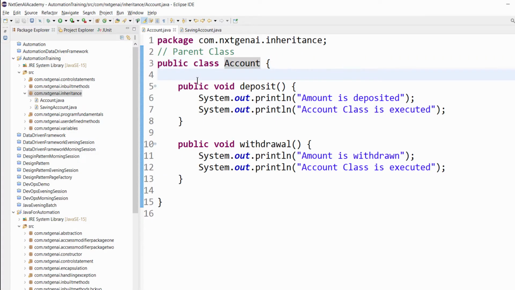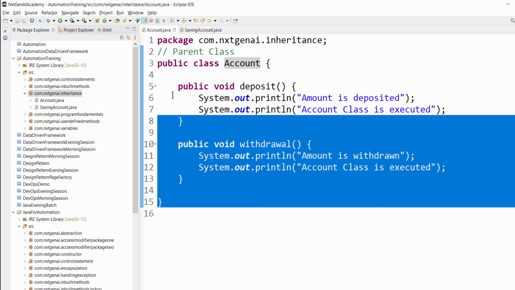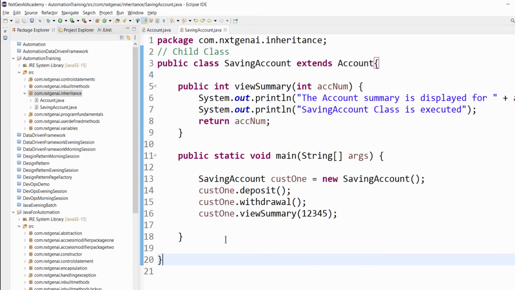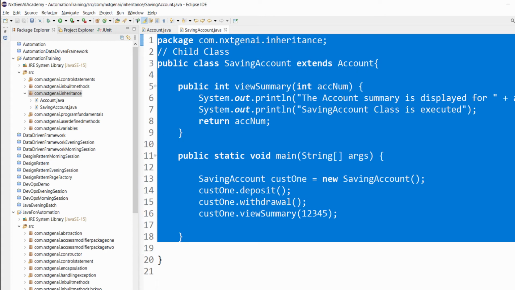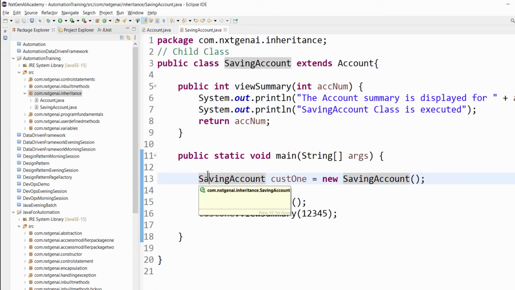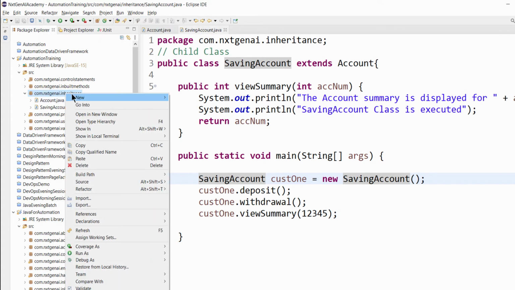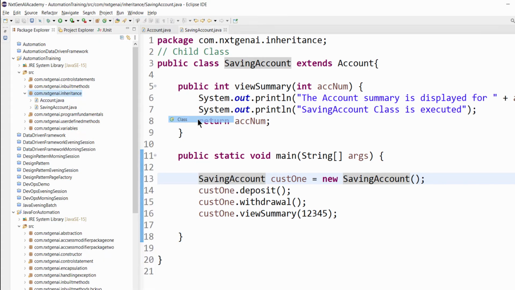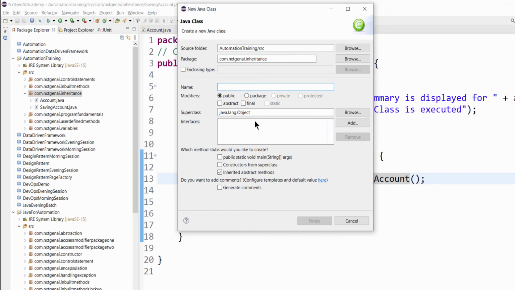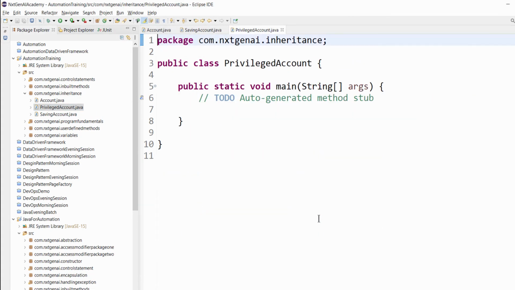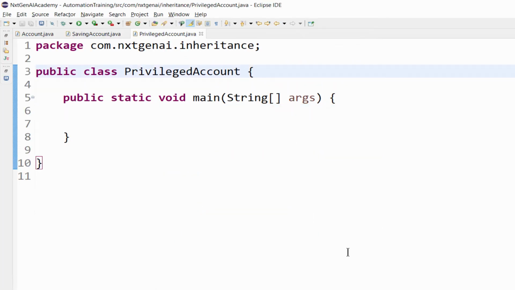In the previous video, we already learned how to create the account and saving account classes. Now let's try to create the privileged account. Right click, new class, in the same package, privileged account, public static void main, finish. So how to call the previous parent classes? Using the extends keyword.